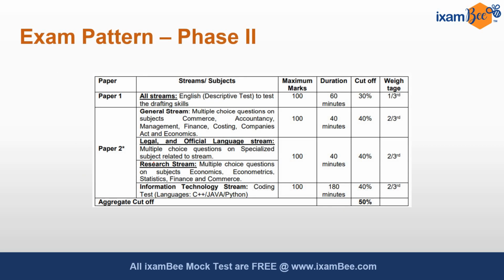Starting with Phase 2, in the exam there are two papers. Paper 1 is descriptive English to test your drafting skills, and paper 2 is legal, in which there will be MCQs. In paper 1 there will be 3 questions of 100 marks: one will be essay, précis and comprehension. In paper 2 there will be 50 questions of 100 marks.